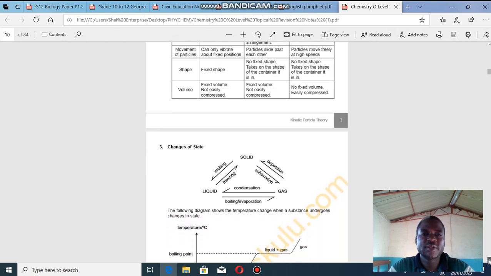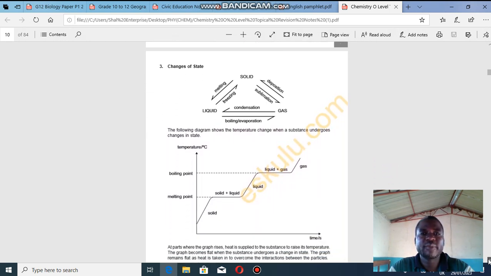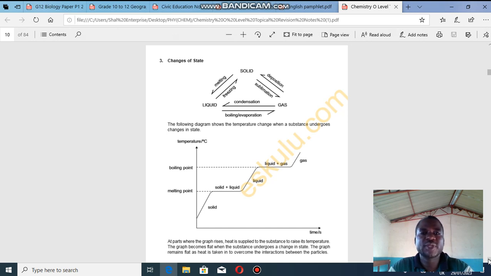So, changes of state. When we talk about change of state, we are talking about transforming from a solid to liquid, gas, and vice versa. Okay, so here I've got a diagram. This is a solid. If a solid changes to a liquid, we follow this arrow above, outside. This is melting. So name the process: it is melting. What change of state has taken place? This one has changed from solid to liquid, so the process is melting. Then liquid to solid, that is freezing. You put water in a fridge, it freezes, changes from liquid to solid. That is freezing.